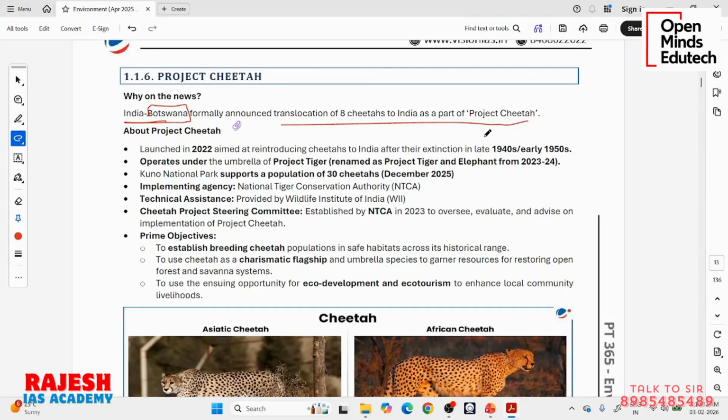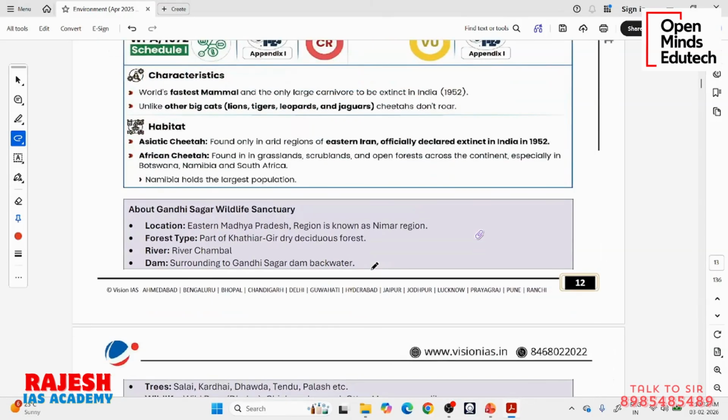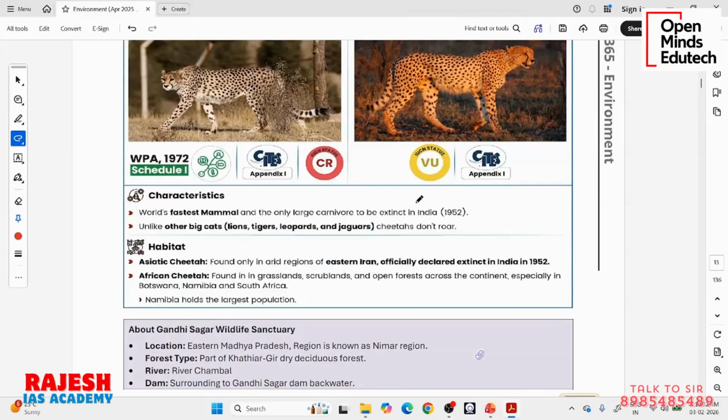India has some big cats, and among all these, the cheetah went extinct. The Britishers and the Indian kings at that time did so much hunting of cheetahs that every last cheetah in India was killed. There are no more cheetahs. In 1952, cheetahs went extinct in India. The cheetah is the world's fastest mammal, and it went extinct in India in 1952.